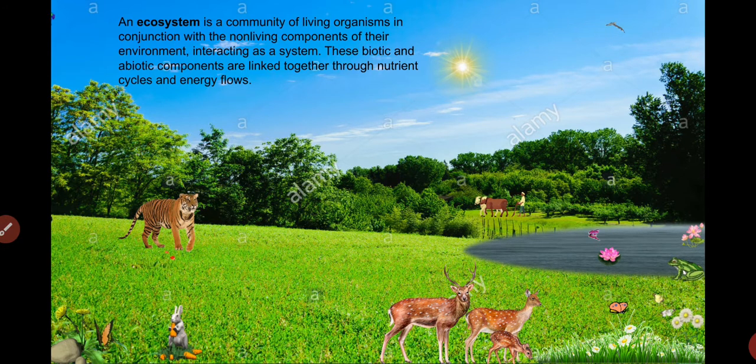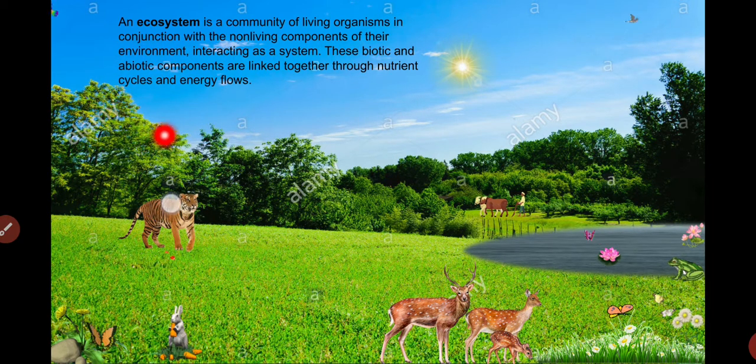Okay, an ecosystem is a community of living organisms in conjunction with the non-living components of their environment, interacting as a system. As you know, in our environment we see a few living organisms. There are certain non-living factors on which we are dependent. The living factors of our environment are known as biotic factors, and the non-living components are known